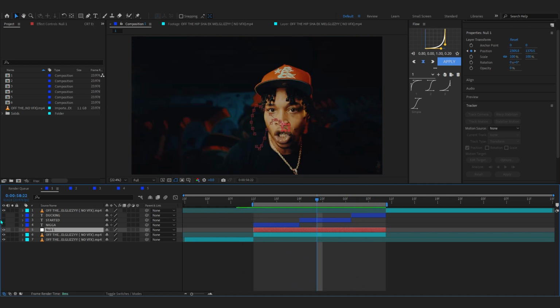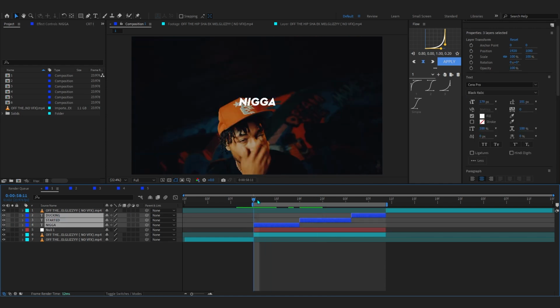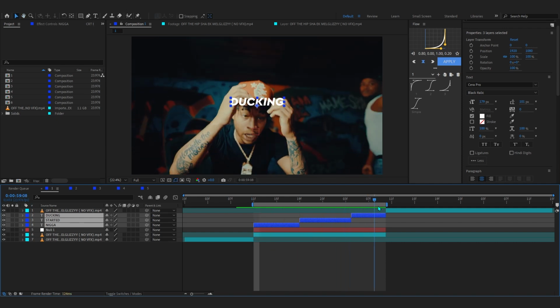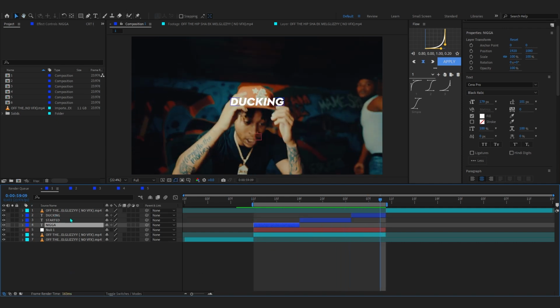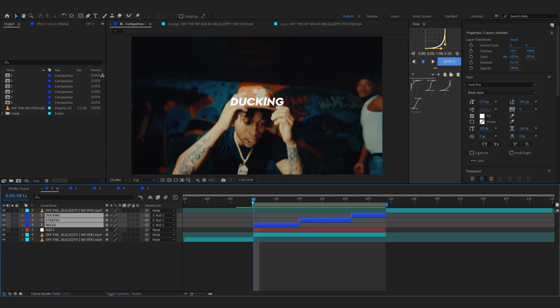Now we're gonna start linking our text to our null object. So for that, just enable all your text layers again. So you can see all of these are the text layers. Now to link it to our null, just select all of these text layers and grab this pick whip tool right beside Parent and Link, and just select the null object right here and drop it right there. And you can see now if I play through, it is tracked to his head.